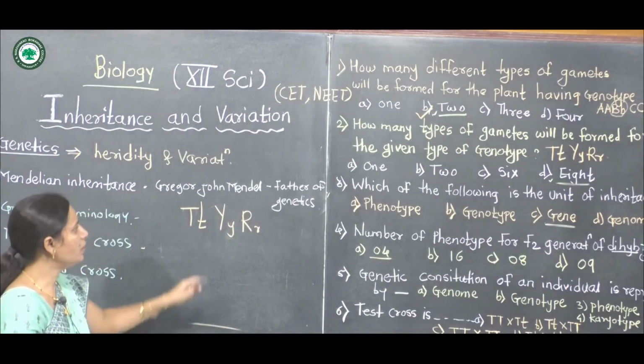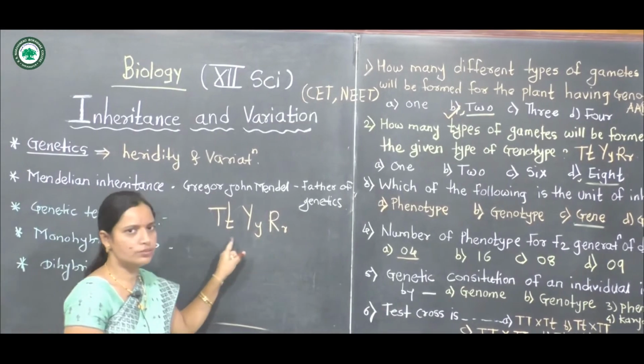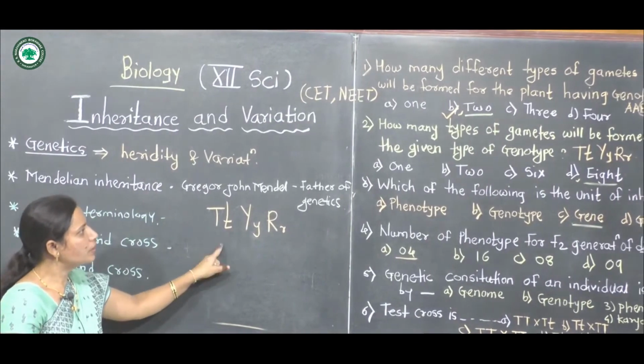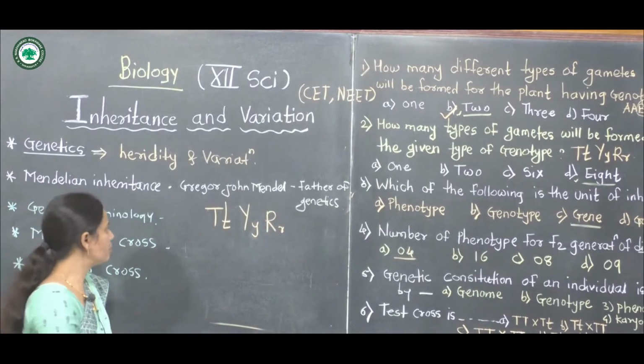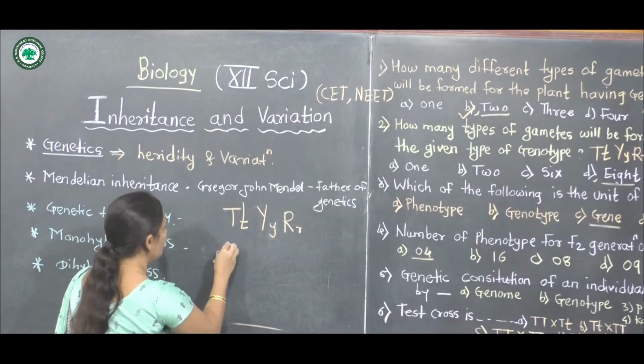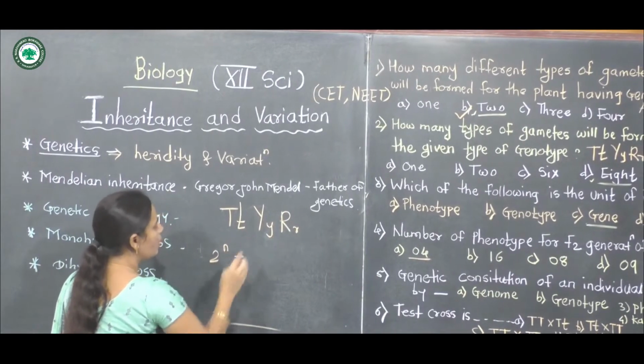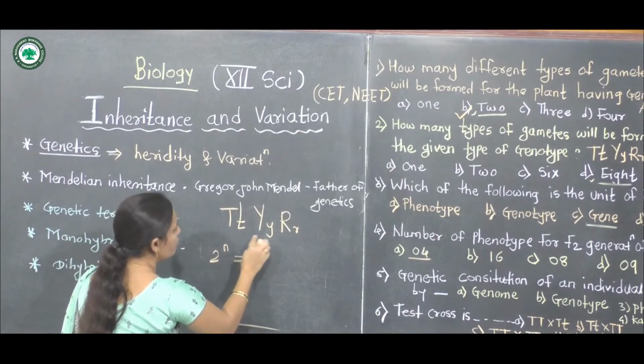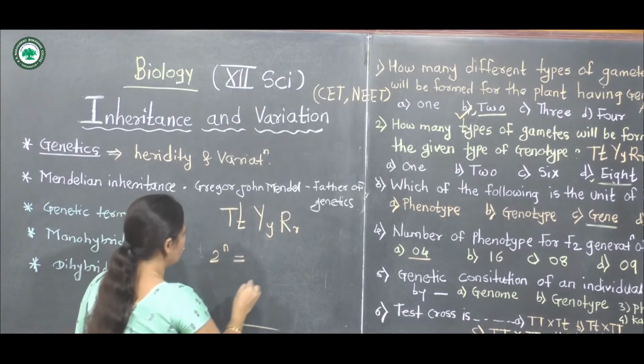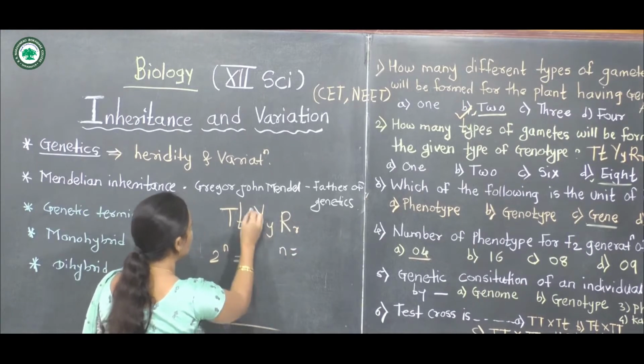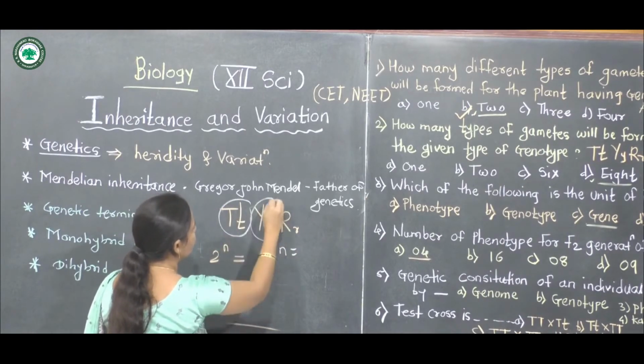For this, the formula 2^n is used, where n is the number of heterozygous genes.